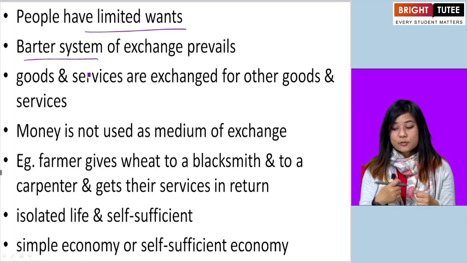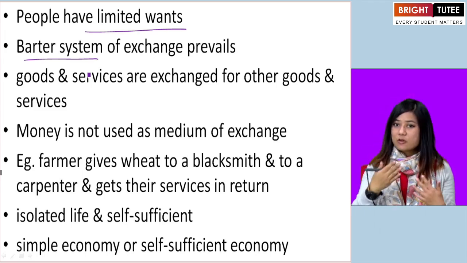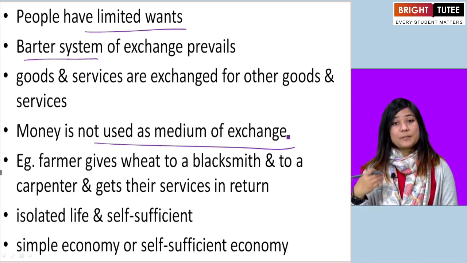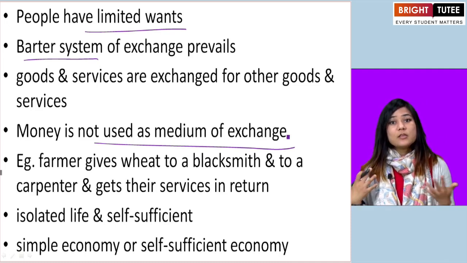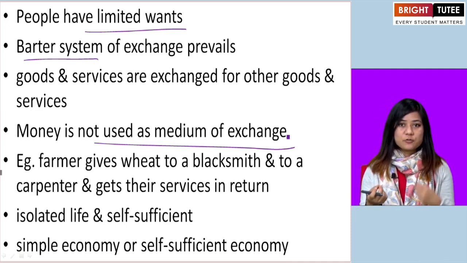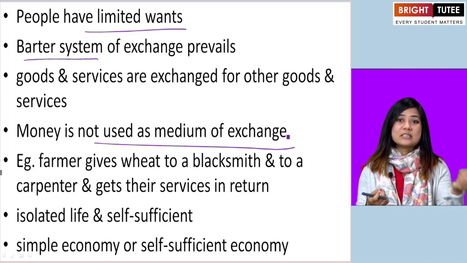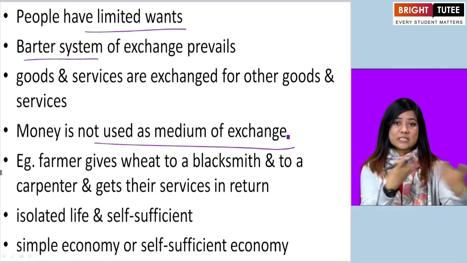So in this system, goods and services are exchanged for other goods and services which we may not have. Okay, and here money is not used as a medium of exchange. Today we use money as a medium of exchange. We want to get the goods, we want to get the services, so we use money as a medium of that exchange.